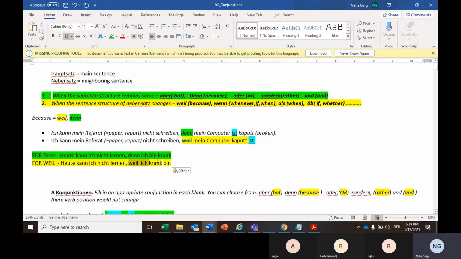So what is happening here in the second category is that the sentence structure is being changed in a certain manner. It's just the verb which you are conjugating. You pick that and you put it at the end of the sentence. Nothing much you have to do. You just pick the verb which is being conjugated and put it at the end of the sentence. Is it clear?